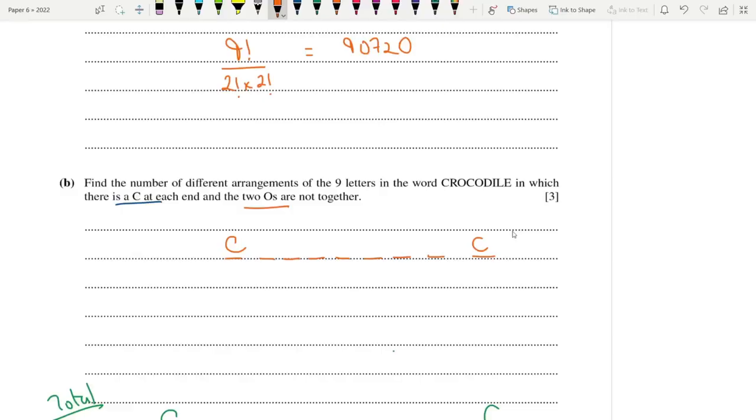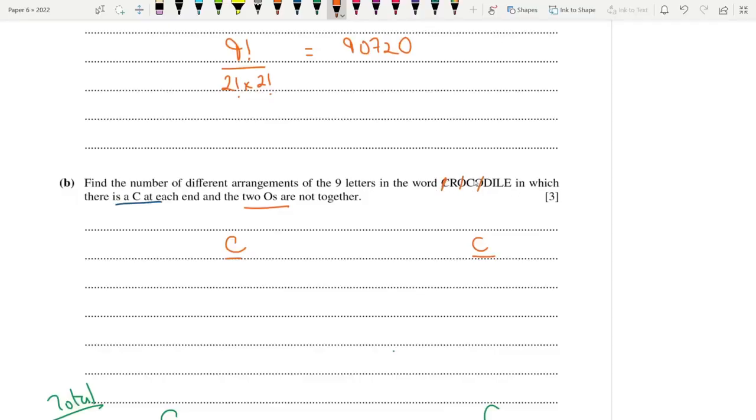Now about the other 7 letters. You can do this math in 2 ways. Either you find the number where they're together and then subtract, or you apply the arrow method, where you directly find the scenarios where they're not together. To do that, just ignore the 2 letters that can't be together.